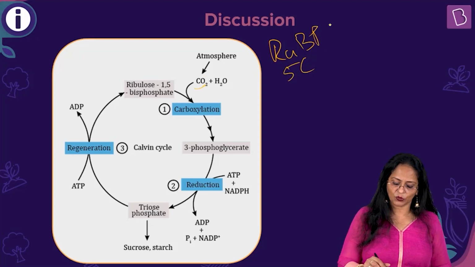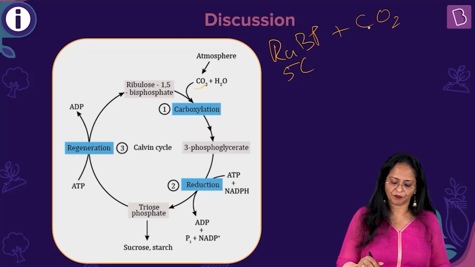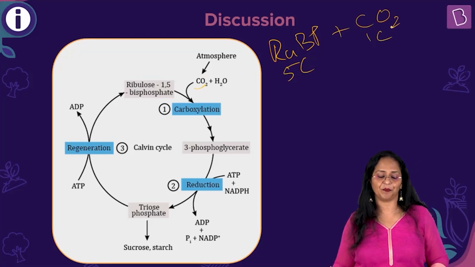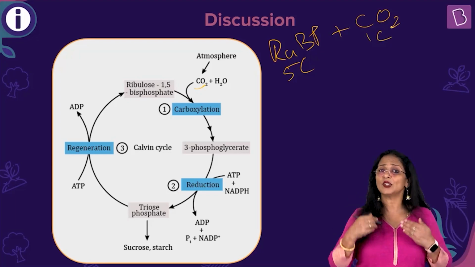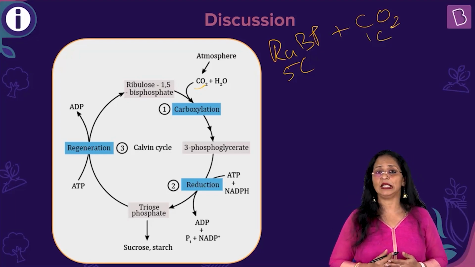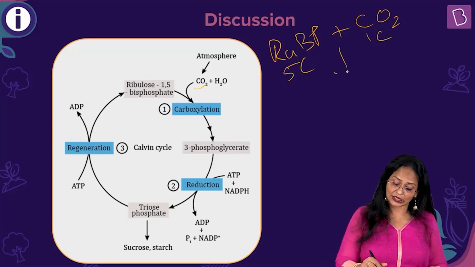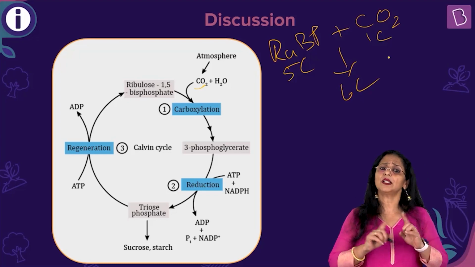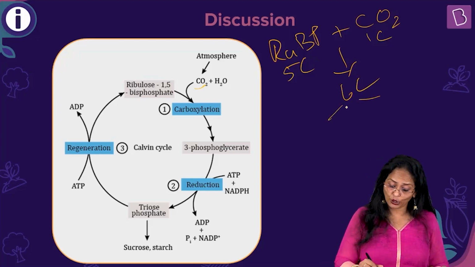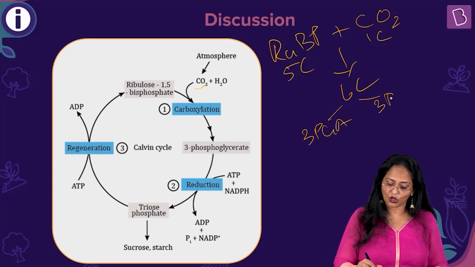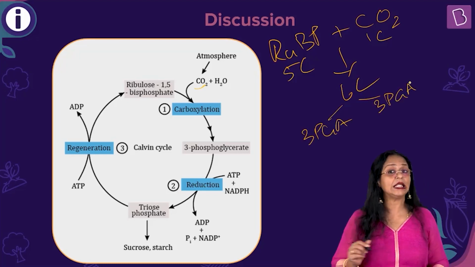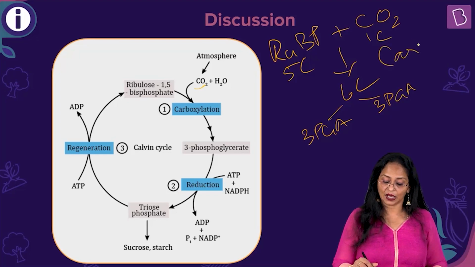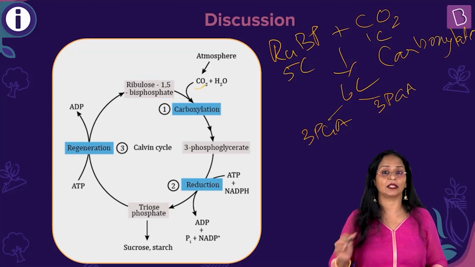This combines with carbon dioxide. Okay. This is a 1-carbon compound. Now this combines it, so this is the primary acceptor of carbon dioxide to give rise to a 6-carbon compound which is highly unstable. Now this immediately splits into 2 molecules of a 3-carbon compound called as phosphoglyceric acid. Now this is the carboxylation step or the first step of Calvin's cycle.